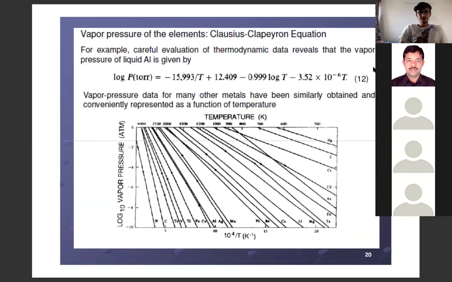In this slide, what is done? Careful evaluation of thermodynamic data has revealed that the vapor pressure of liquid aluminium is given by this expression. This is the pressure versus temperature equation, equation number 12. This is from experimental data fitting.